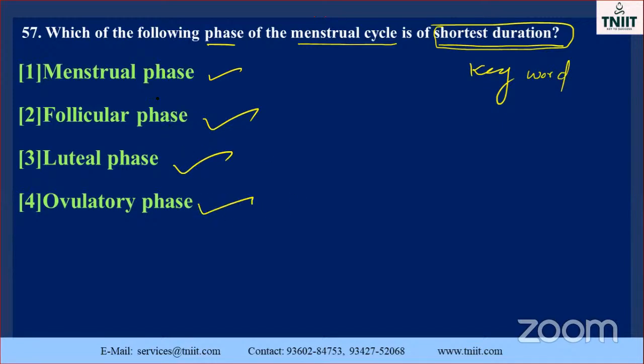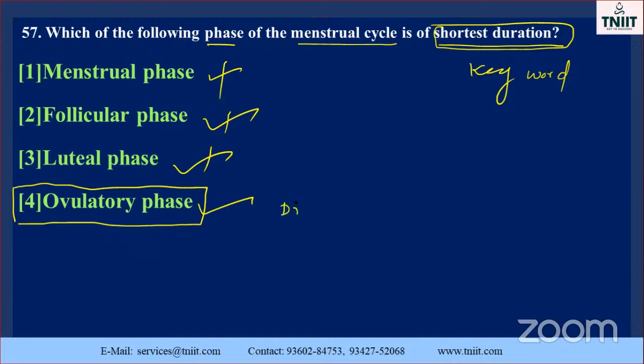Which one is the shortest duration? The last one, the ovulatory phase, is the shortest. Others are not the shortest.